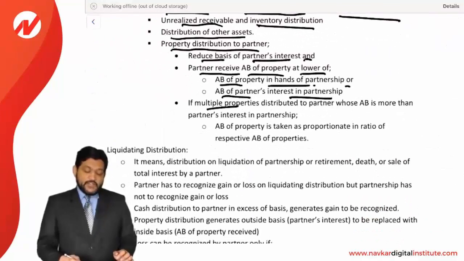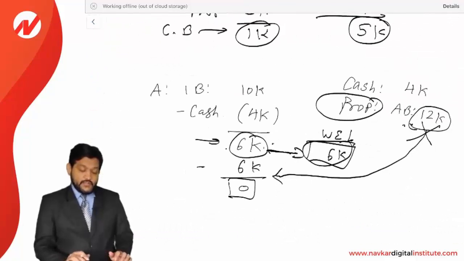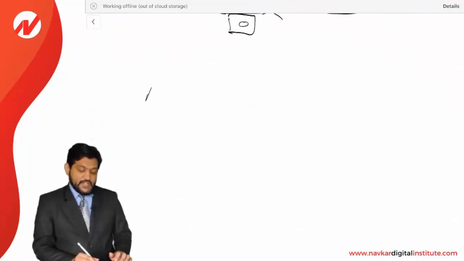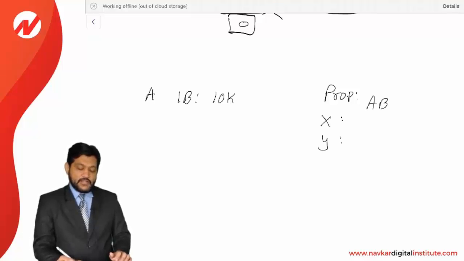If multiple properties are distributed to a partner whose adjusted basis is more than the partner's interest in the partnership, then AB of the property is taken proportionately in the ratio of the respective AB of the properties. Okay, fine. Let me explain what they want to say. A partner whose initial basis is 10,000 received a property distribution from the partnership, property X and property Y, whose AB are 5,000 and 15,000.